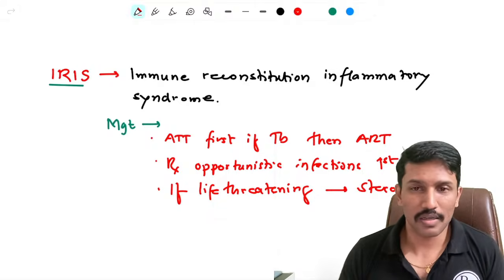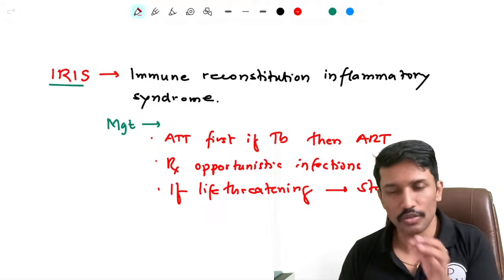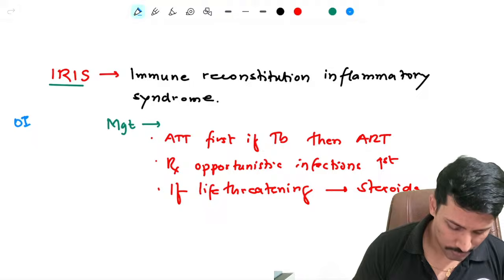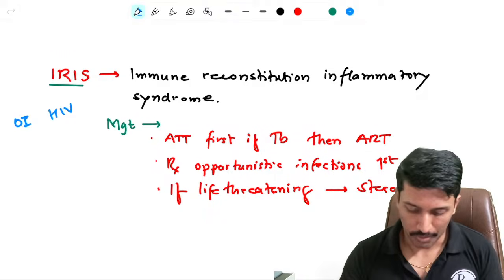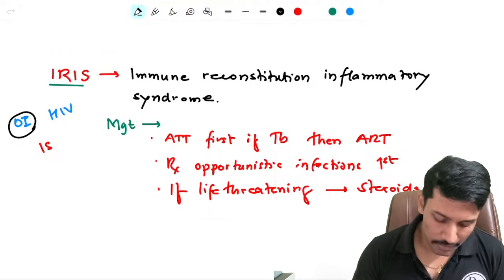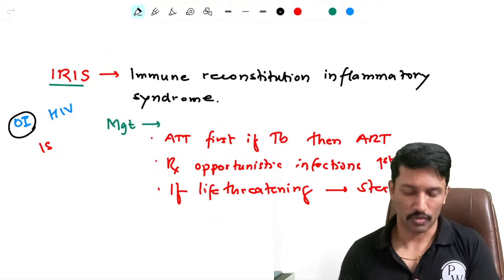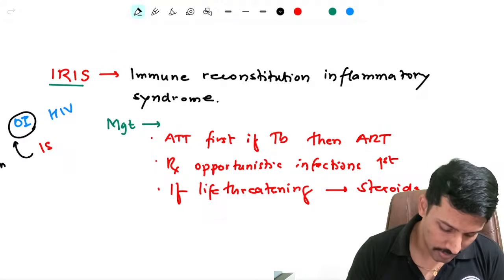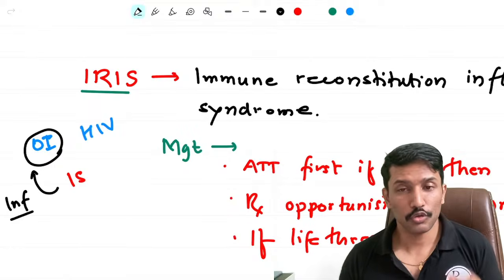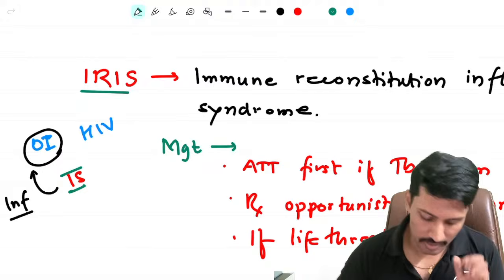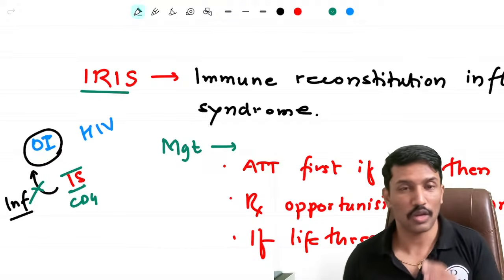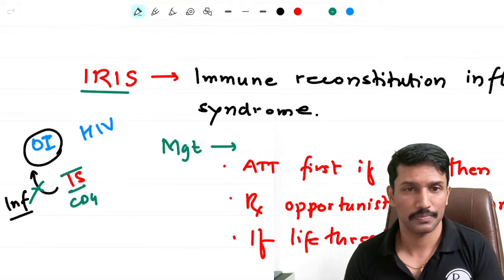See, Sutapa, ART takes time to bring down the HIV. ART is not treating the opportunistic infection. See, remember here, you have opportunistic infection and HIV in your body. Okay. And your immune system. Your immune system, whenever there is an infection, should mount an inflammatory response. Its job is to mount an inflammatory response against opportunistic infections. Okay. But unfortunately, your immune system is weakened by the HIV. Your CD4 count was low. That's why it was not able to mount the inflammatory response. So now you have opportunistic infections without inflammation.